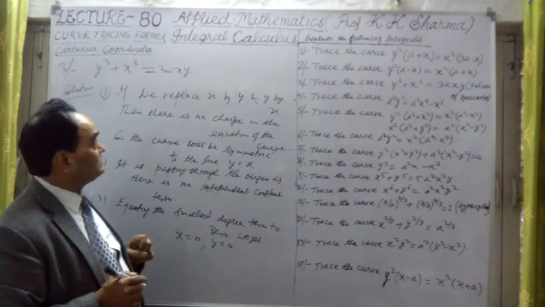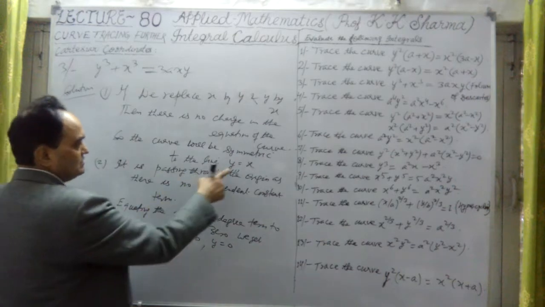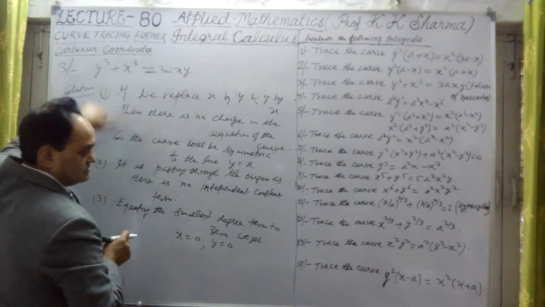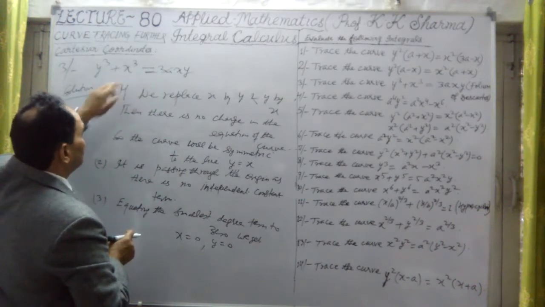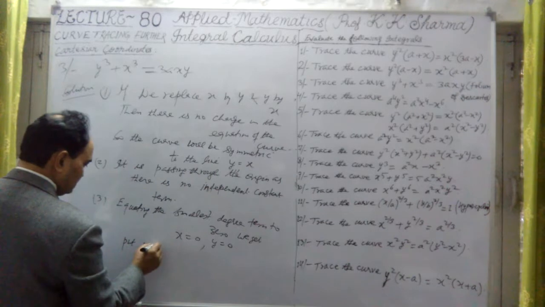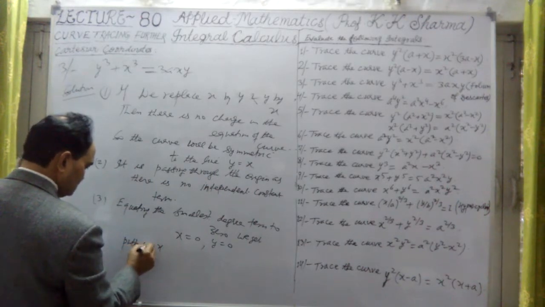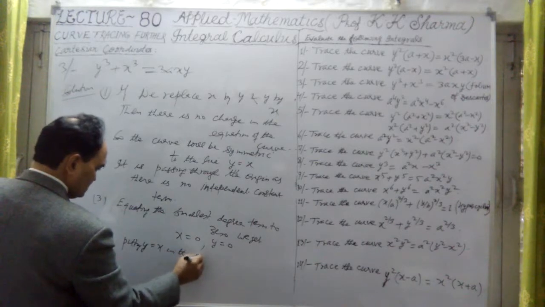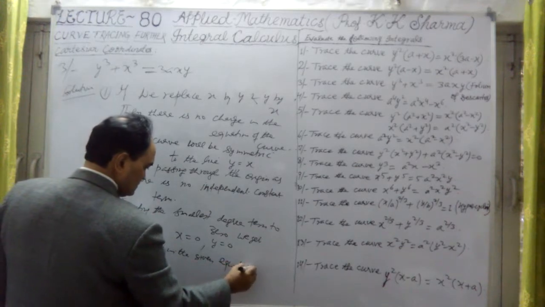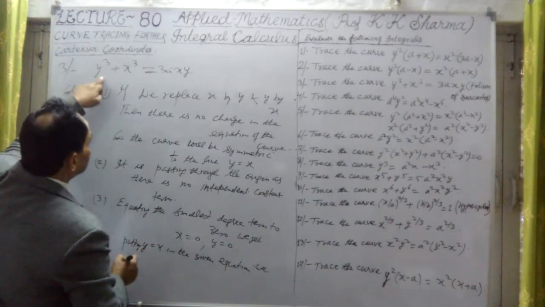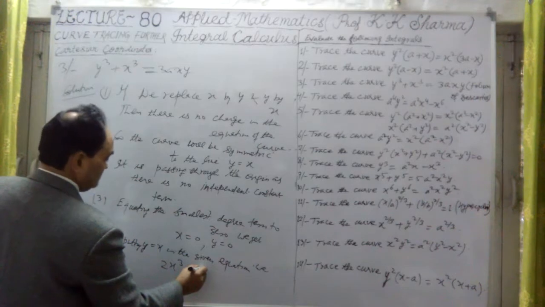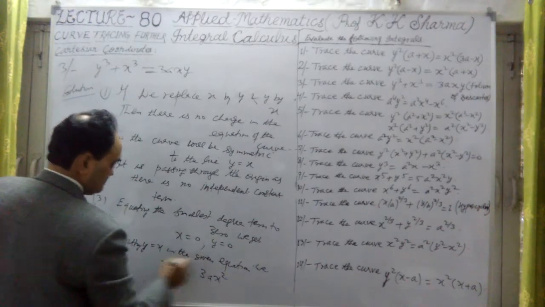What is the value of the node? Let me find out that. Let me take y equal to x, because this is passing through that, or it is lying on that line. So putting y equal to x in the given equation, we get x cube, that means 2x cube is equal to 3ax square.